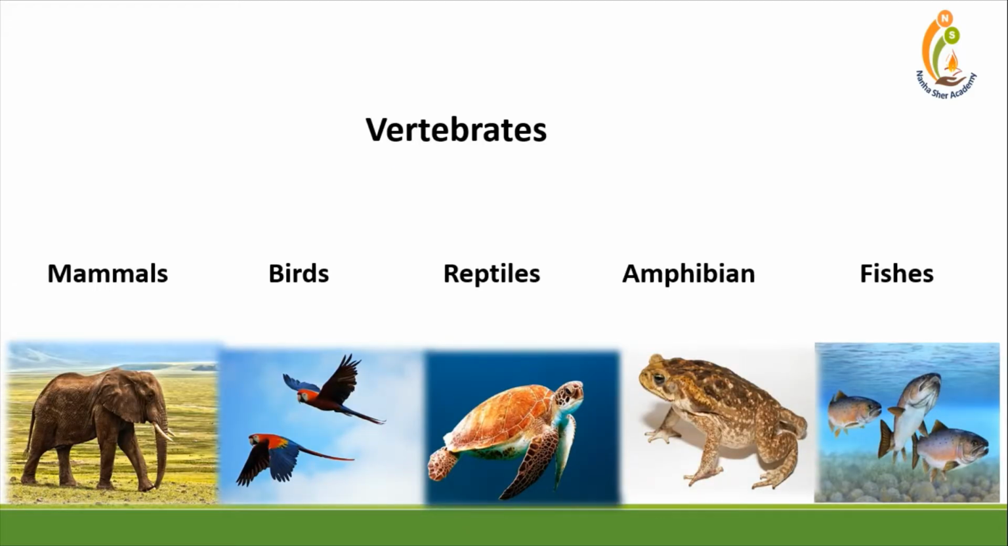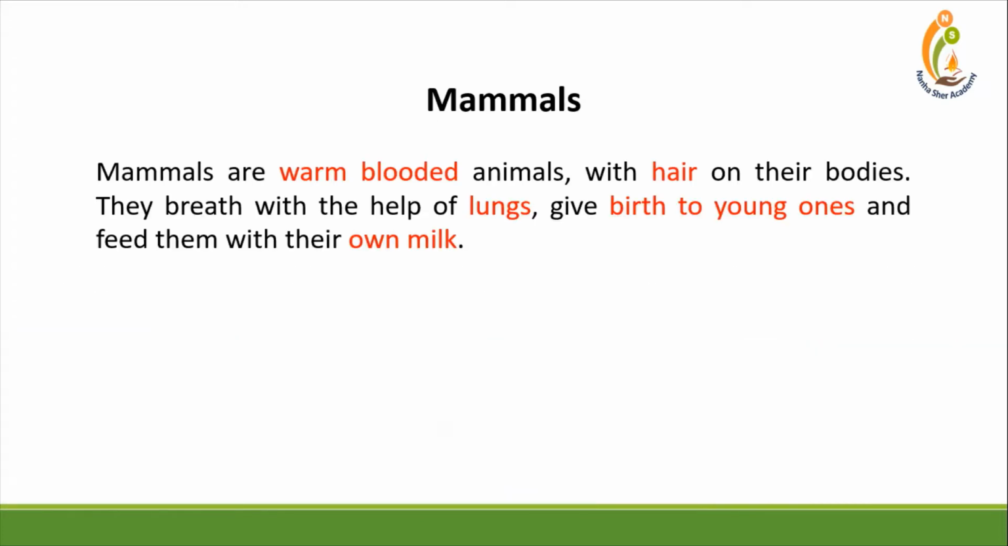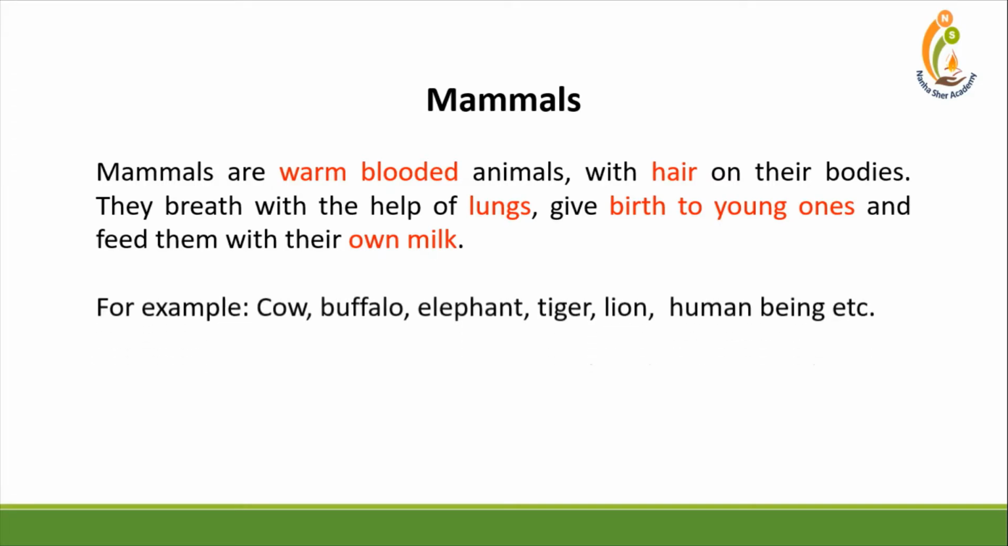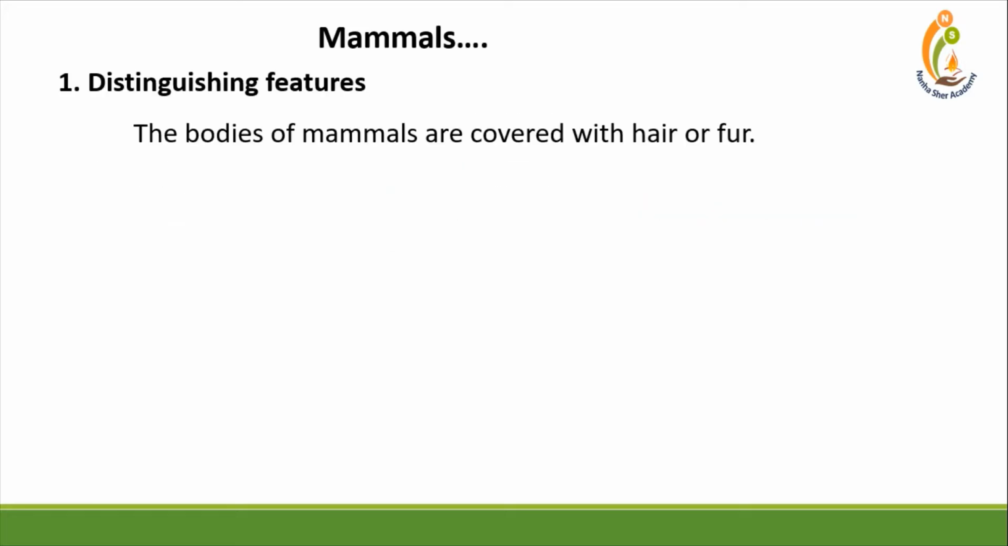Vertebrates. Vertebrate animals are divided into five categories. First mammals, second birds, third reptiles, fourth amphibians, and fifth fishes. First we are taking mammals. Mammals are warm-blooded animals with hair on their bodies. They breathe with the help of lungs, give birth to young ones, and feed them with their own milk. For example, cow, buffalo, elephant, tiger, lion, human being, etc.